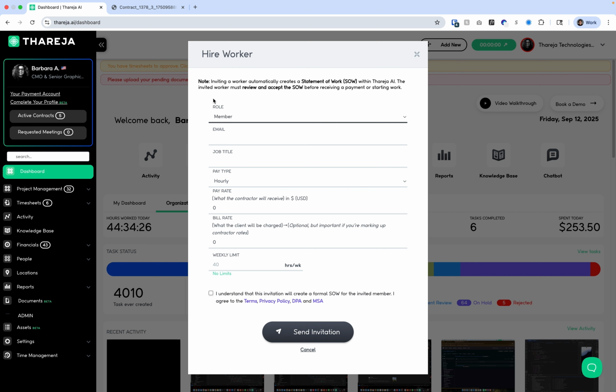Once you add the person's data and all the information, that invite will be sent to their email, and they're gonna go through onboarding and reading the agreement, making sure that the pay rate and the limits are defined, and they're gonna agree and start working with you. So once we invite them,